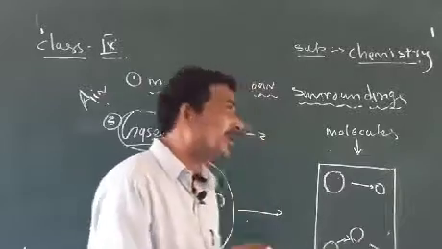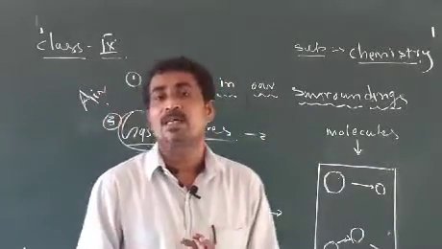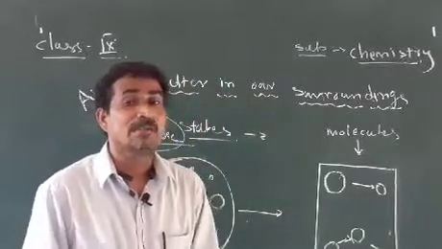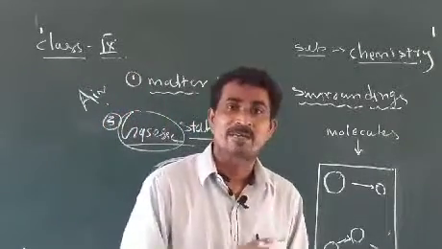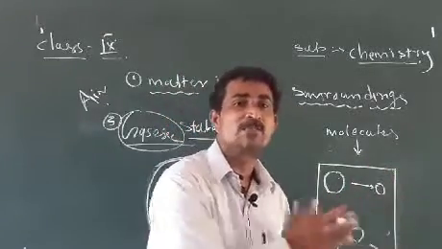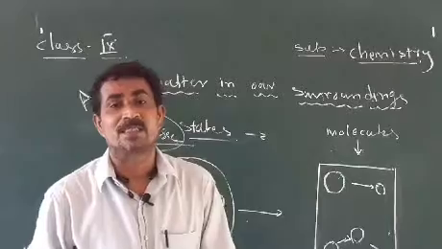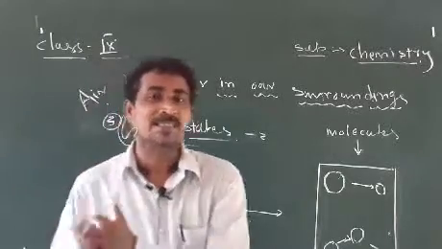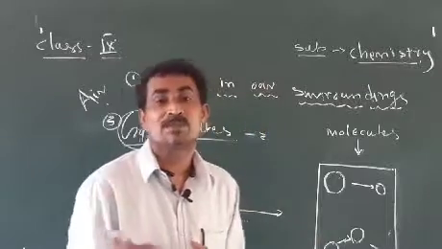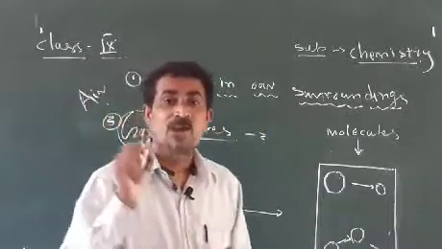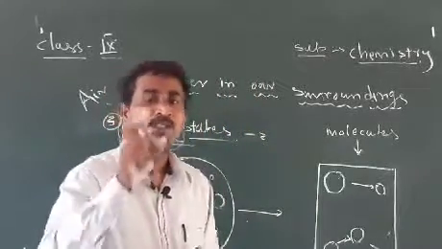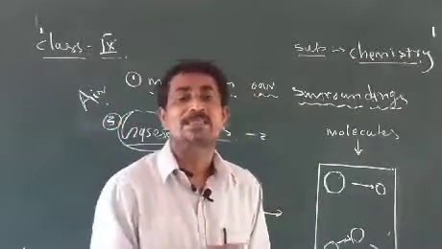Why do we say gas does not have a fixed shape, size and volume? Because here we cannot see it. We cannot identify which type of shape, which type of size, or which mass or volume it has. So for that purpose we made the definition: an object which does not have a fixed shape, size and volume, we can call the gaseous state.